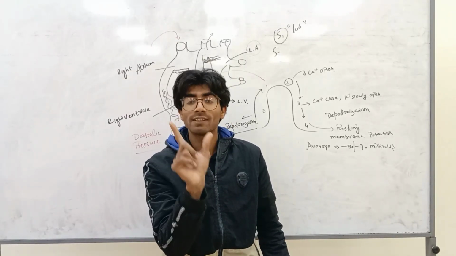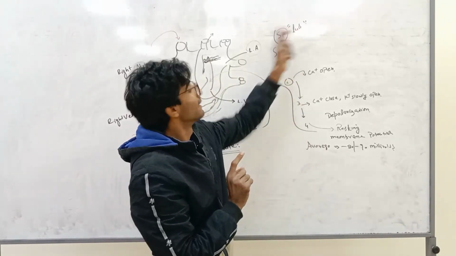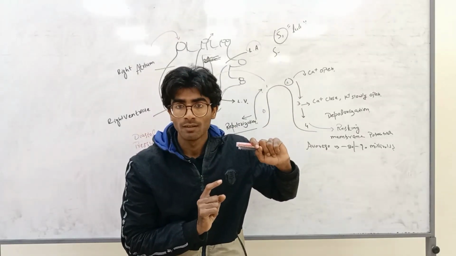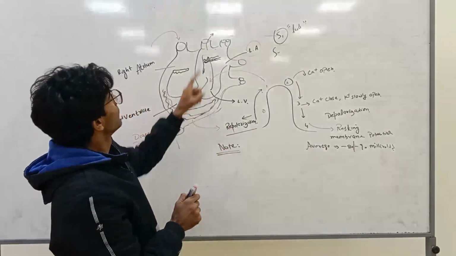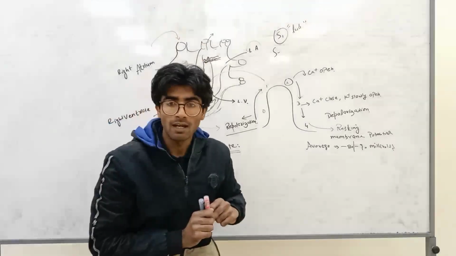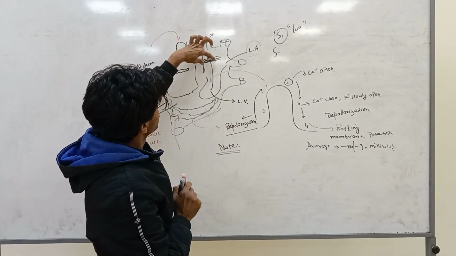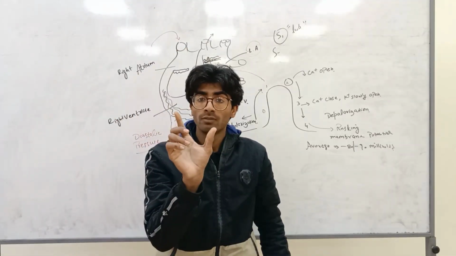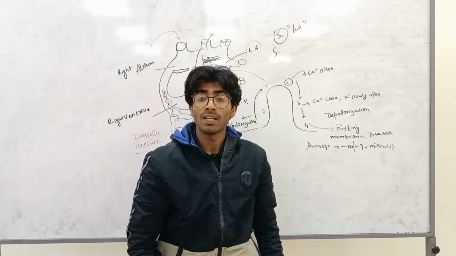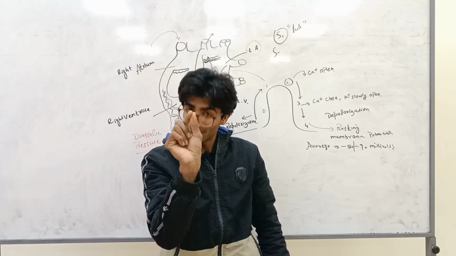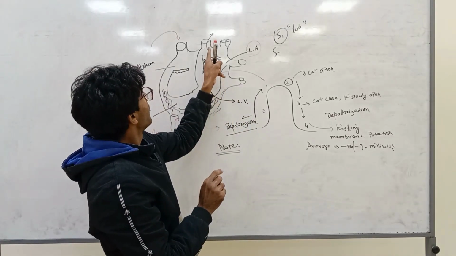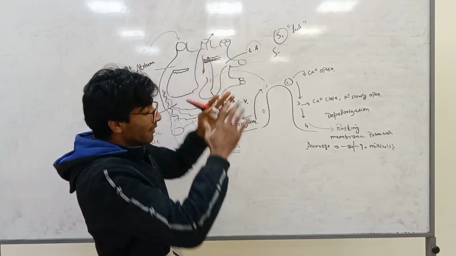When it opens, you will hear a sound known as lub, S1. After that, blood enters into the aorta. After that, the semilunar valve now closes, the shape like this. When it closes, blood enters the aorta and rises